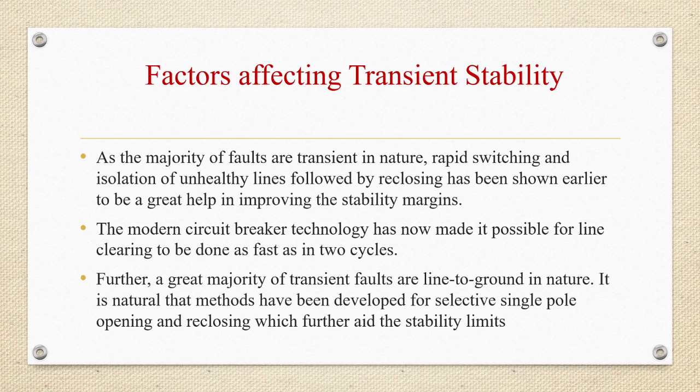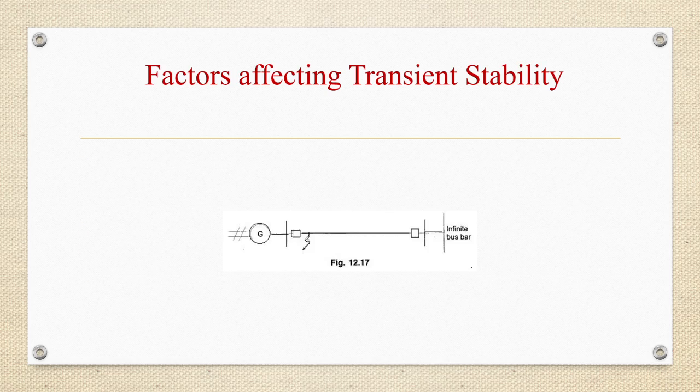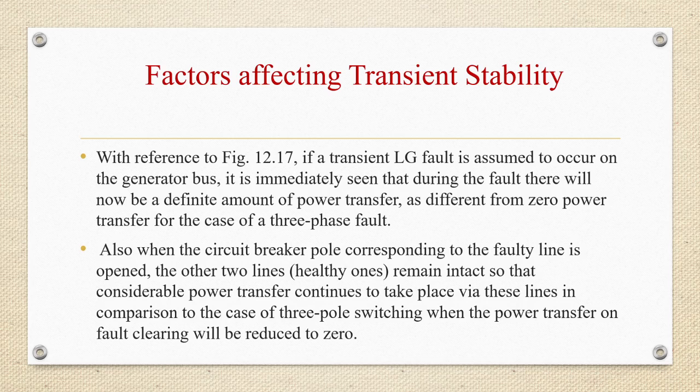Further, a great majority of transient faults are line to ground in nature. It is natural that methods have been developed for selective single pole opening and reclosing, which further aid the stability limits. So with reference to this figure where a generator is connected to an infinite bus bar, if a transient line to ground fault is assumed to occur on the generator bus, it can be seen that during the fault there will be a definite amount of power transfer, as different from zero power transfer for the case of a three-phase fault.